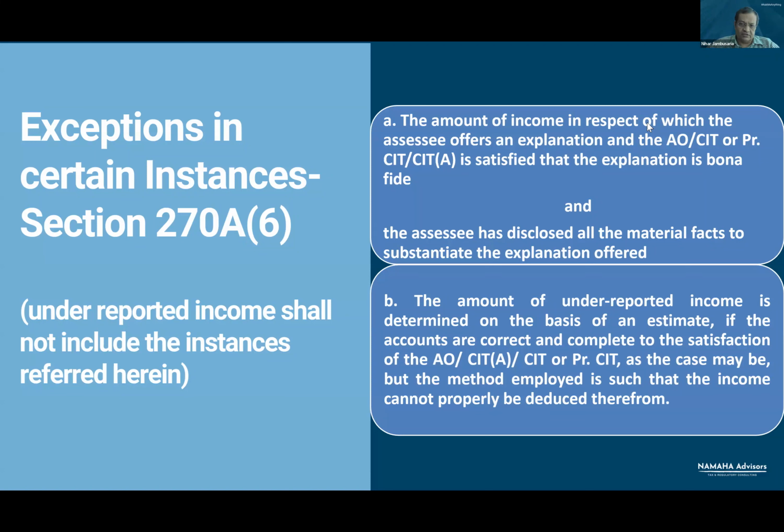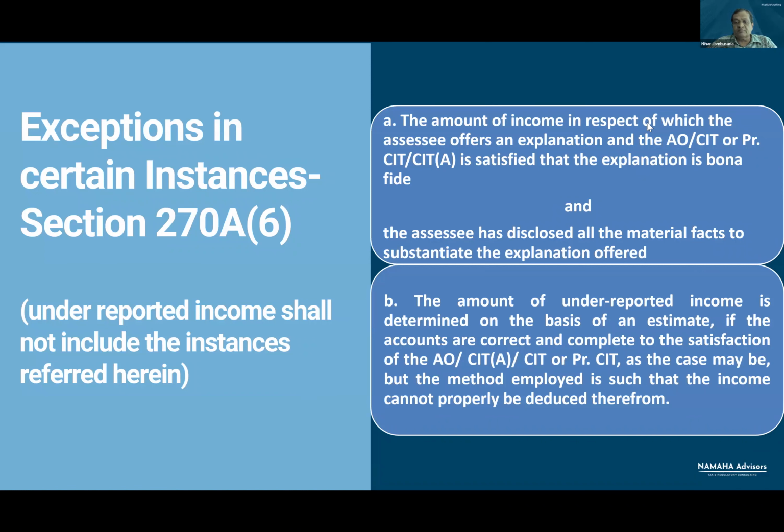Take another situation. Clause B. The amount of underreported income is determined on the basis of an estimate. If the accounts are correct and complete to the satisfaction of the assessing officer, CIT appeals, CIT or principal CIT. But the method employed is such that the income cannot properly be deduced therefrom. Again, when you look at this language, you may start wondering, what is the situation in which income is estimated? So let me again give a practical example.